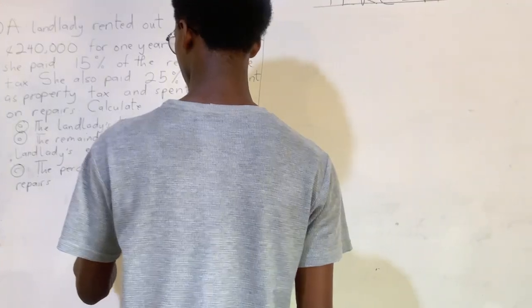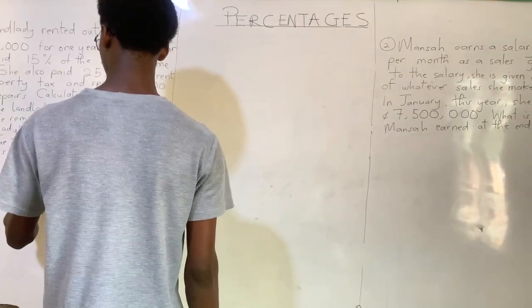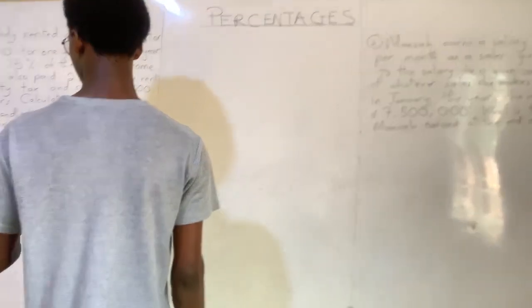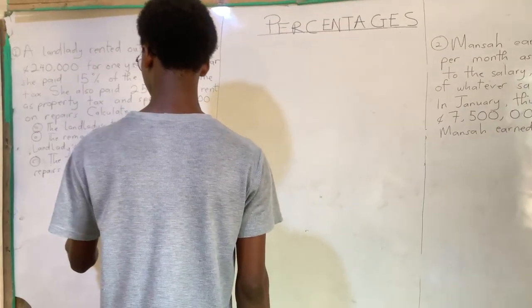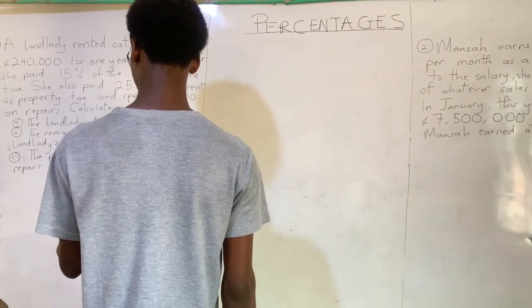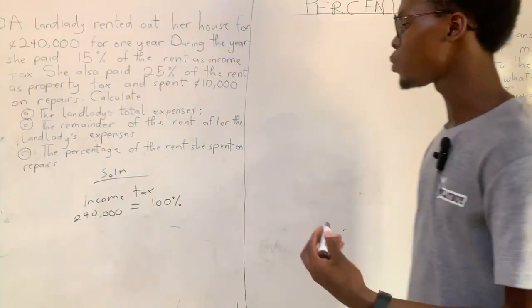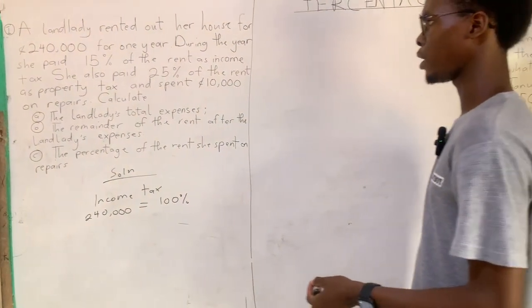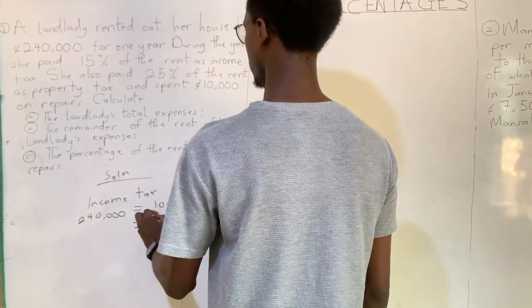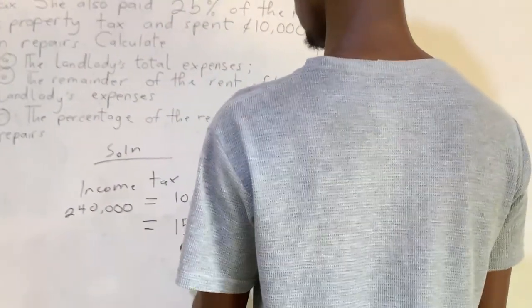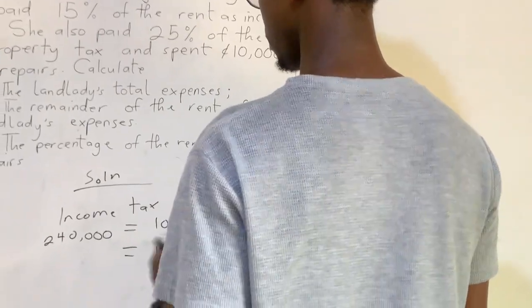So, solution: income tax. We know 240,000 cedis is 100%. If 240,000 cedis is 100%, then what would 15% be? 15% is the income tax, but we want the actual number, how much in money, right?